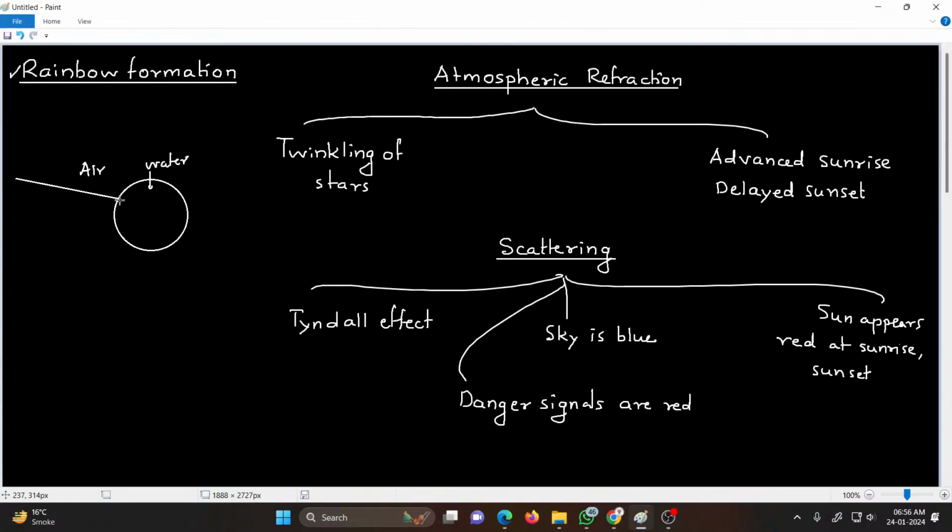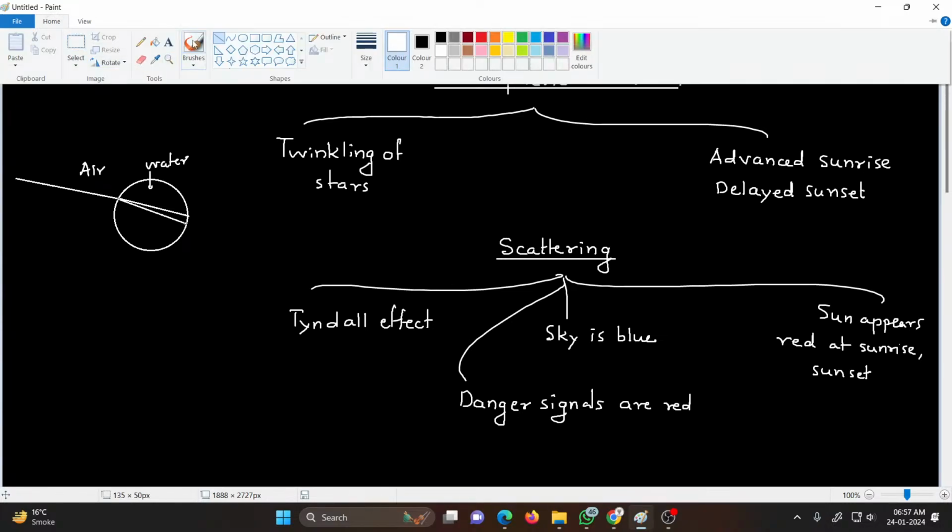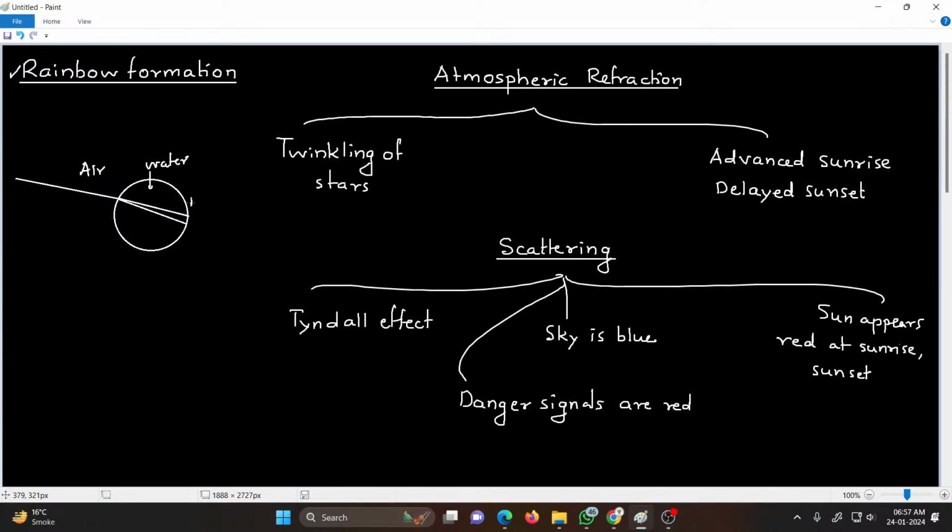So, dispersion of light occurs. In water, red color bends the least, whereas violet color bends the most.